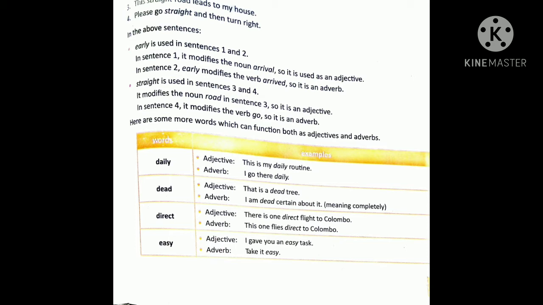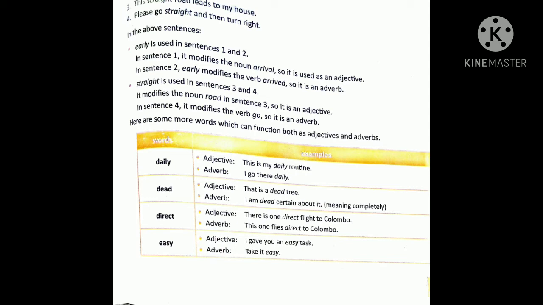I arrived early for the party. Early comes after the verb, that is why it is an adverb. The straight road: road is a noun and straight is used before the noun to qualify the road, so that is an adjective. Please go straight: after the verb, used to describe the verb, that is an adverb.